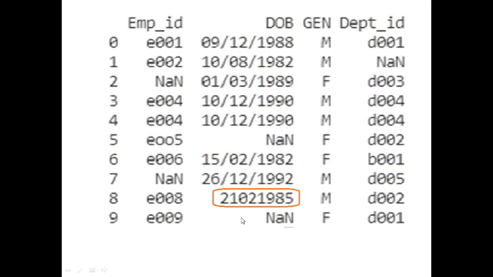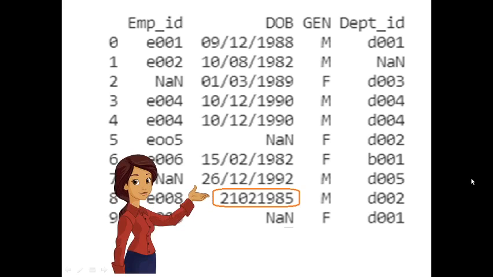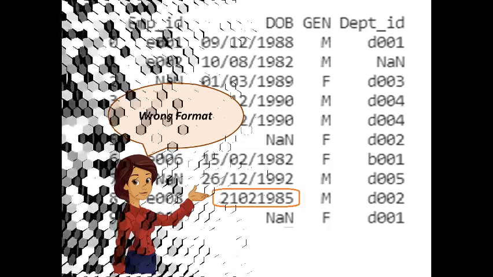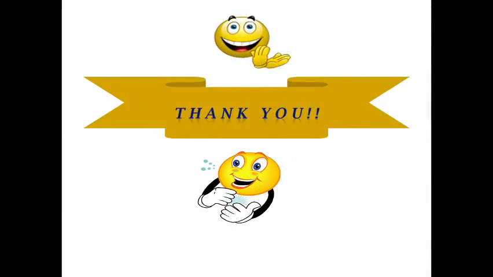So here you can notice in the DOB column we have dates and the format is like this. We have day, then month and then year, right? And day, month and year are separated with a slash. But when we see this DOB, here the issue is in the format, right? So this again leads to improper data. So this is wrong format. Now you know the types of poor quality data, right?